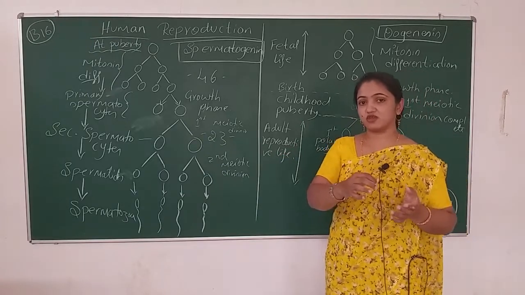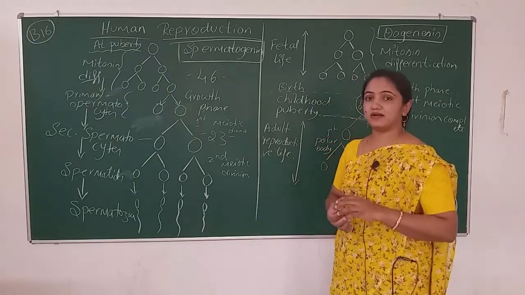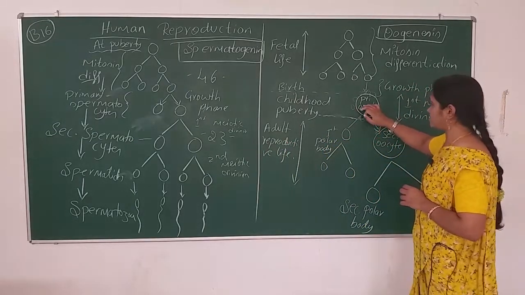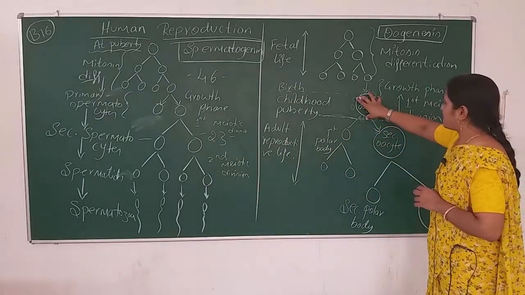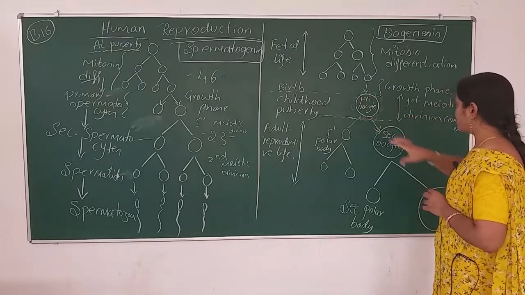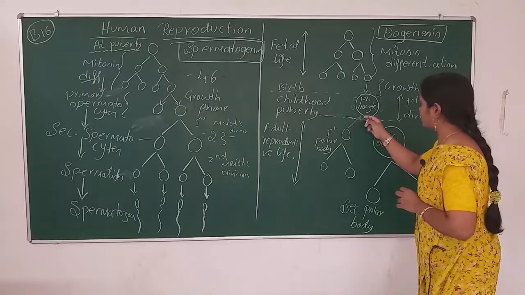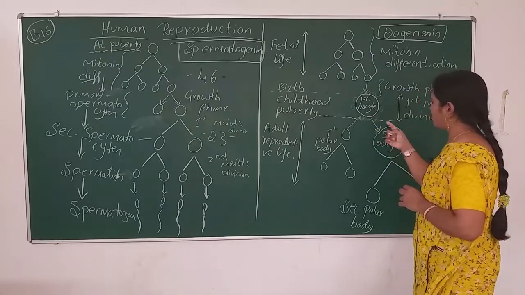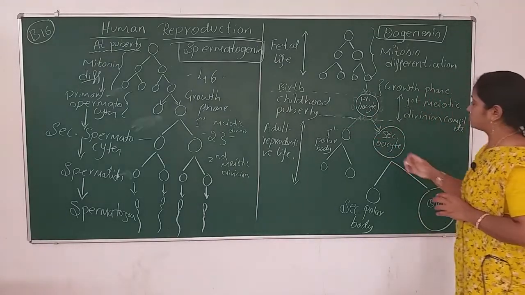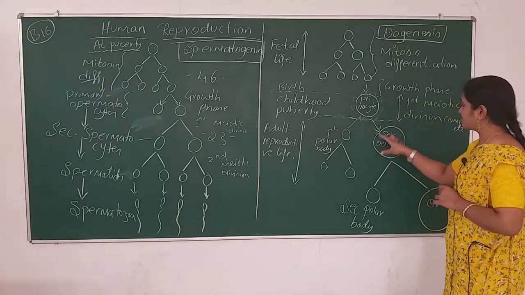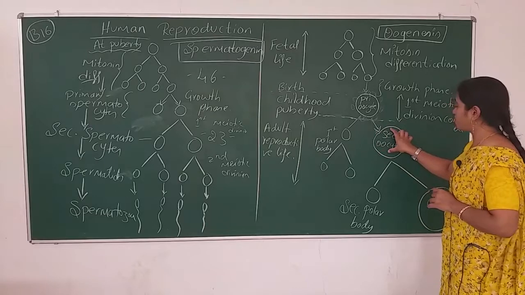And from the Graafian follicle, how the oocyte ruptures. We will see that by drawing the diagram. First we will understand this. The primary oocyte undergoes the first meiotic division. The division will not be equal in number. So one will be the polar body and one will be the complete secondary oocyte.